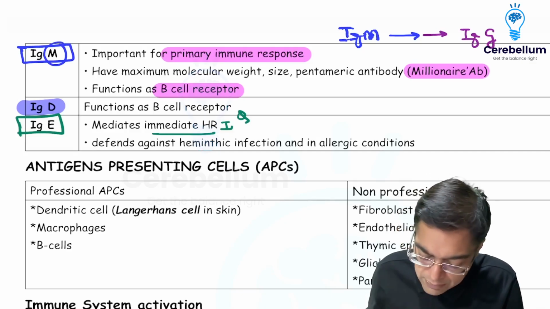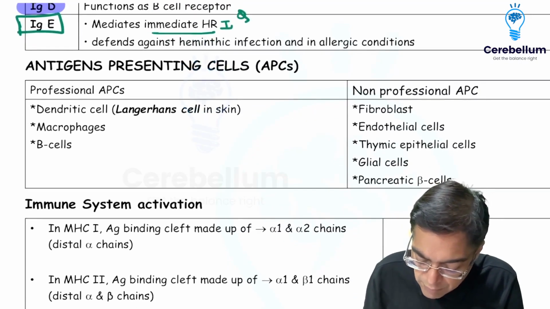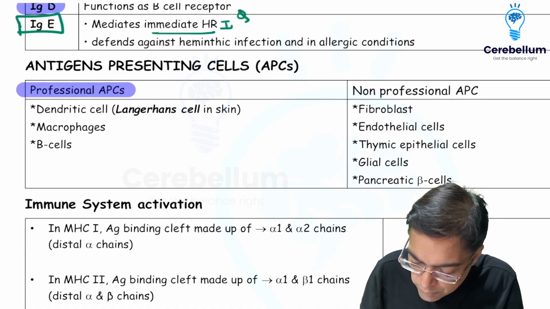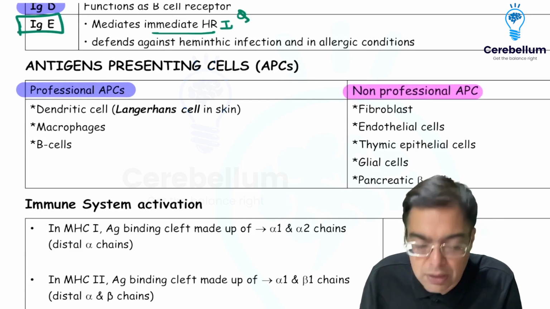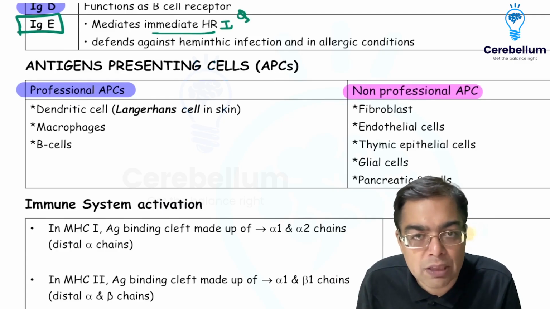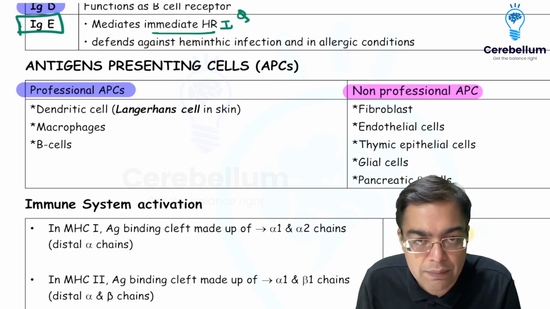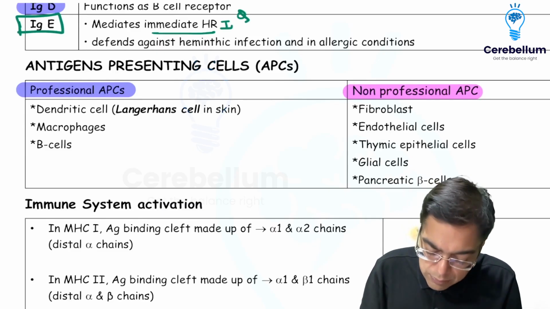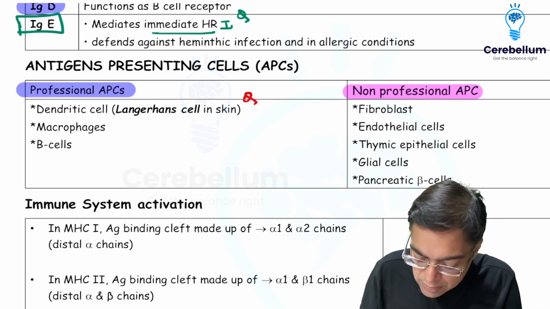right? Having said that, we need to be familiar with the different examples of the antigen presenting cells. We have two examples of antigen presenting cells. The first category is given the name of professional APCs and the second category is given the name of non-professional APCs. Amongst the professional APCs, we have three important examples: dendritic cells, macrophages and B cells. And if you look at the dendritic cells, the most important example of a dendritic cell is going to be the Langerhans cell present in the skin.